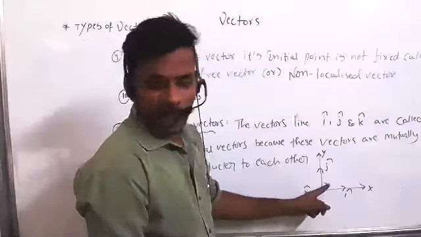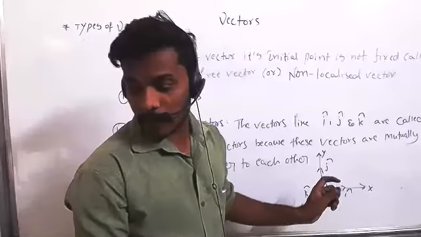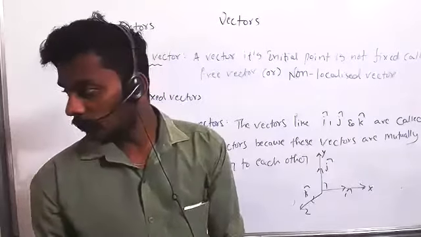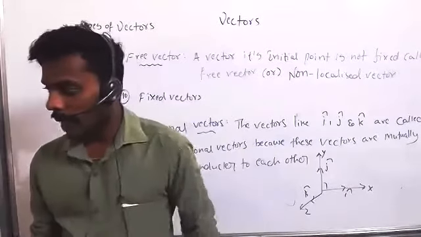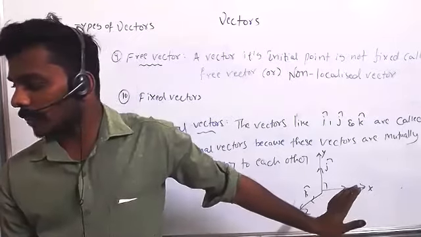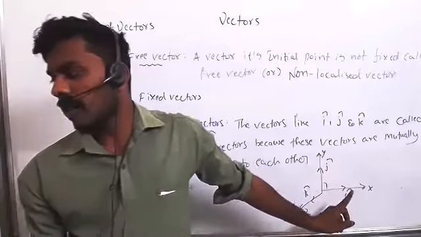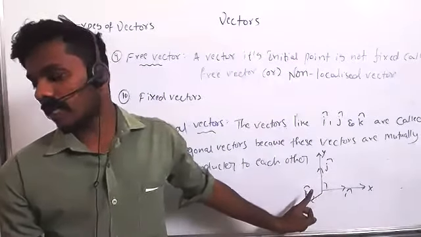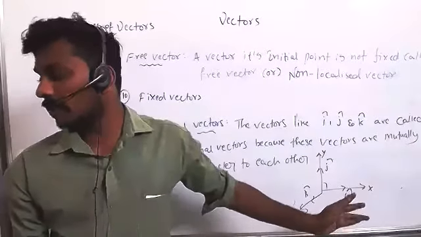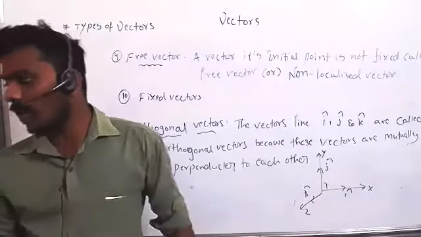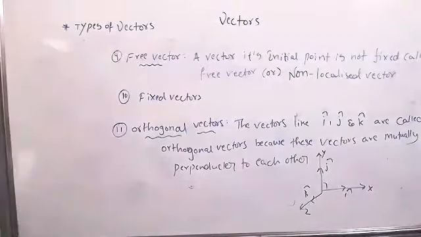I cap, j cap, and k cap are the unit vectors, and these three vectors are mutually perpendicular to each other. I cap and j cap are perpendicular, j cap and k cap are perpendicular, k cap and i cap are perpendicular. So these vectors are called orthogonal vectors, like the edges of a cube.